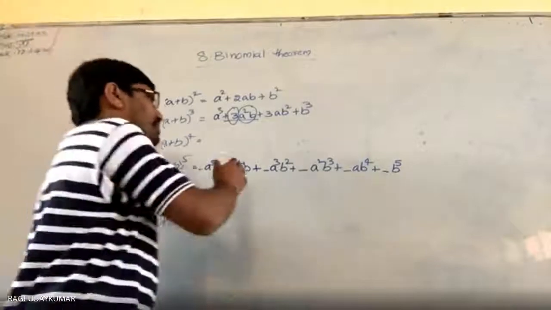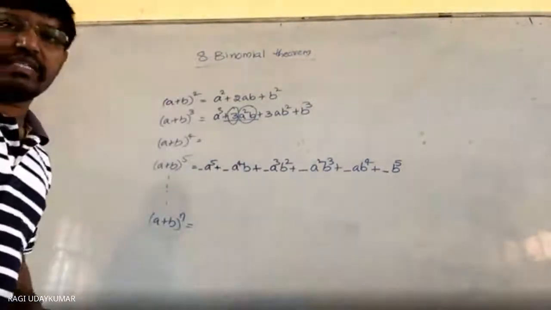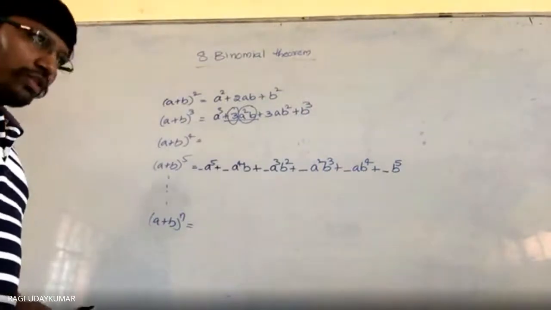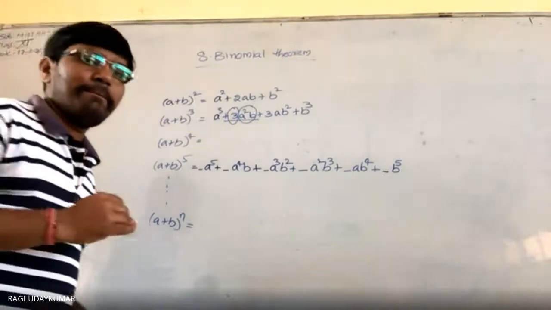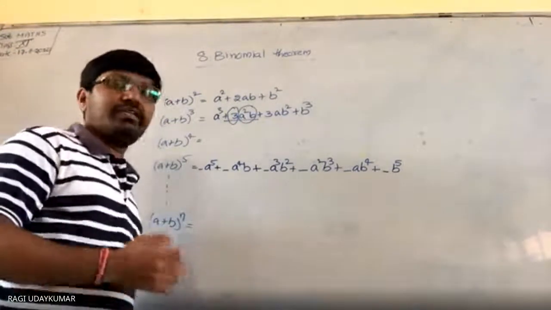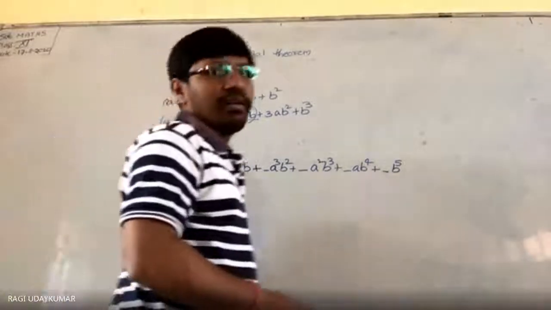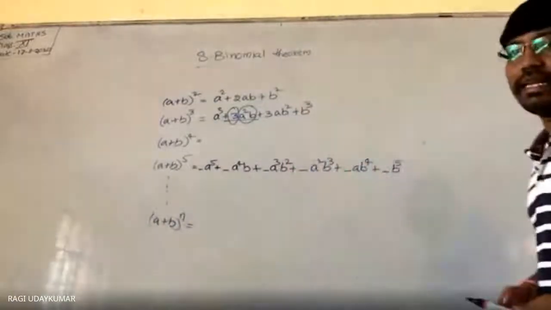So like this you can find out. So then what about the numerical coefficients? ये numerical coefficients कैसे find out करते हैं? To find out the numerical coefficients, you need to see the Pascal triangle. Blaise Pascal is a mathematician. He invented one way to find out the numerical coefficients. Numerical coefficients find out करने के लिए.